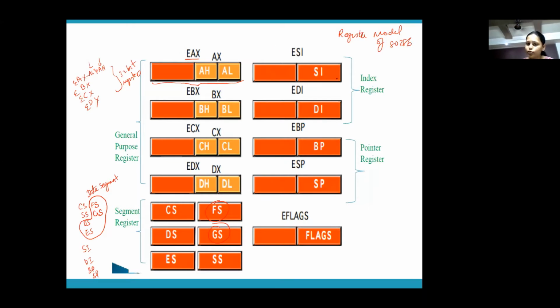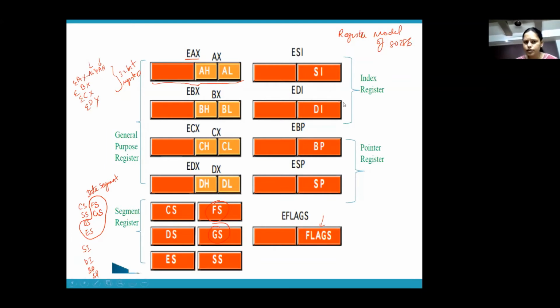Again, in real mode, you will be using SI, DI, BP, and SP only. But in protected mode, you have all these 32 bits available. That means you will be using ESI, EDI, EBP, and ESP. Okay. And same way flags also. If you are in real mode, you will be using only the 16-bit flag register. If you are in protected mode, the whole 32-bit flag register will be available. Okay, this is called the register model of 80386. We'll be coming to this after a little while.